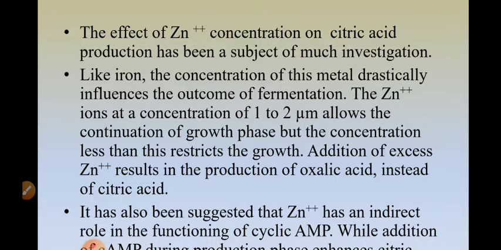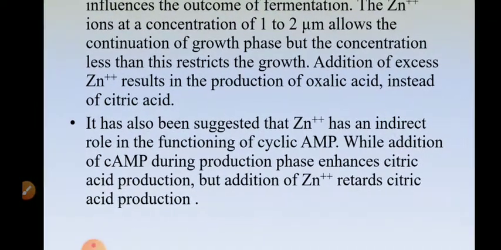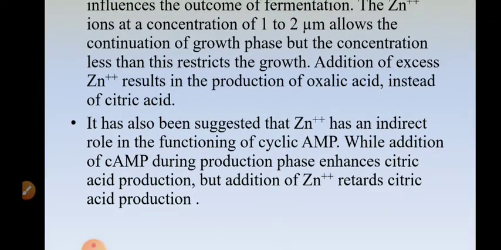Organisms do not grow to their optimum. If you add excess of zinc ions, it results in production of oxalic acid instead of citric acid. Okay, so if we add excess, then instead of citric acid, oxalic acid is produced. And if you add less, growth of the organism does not occur properly. It has also been suggested that Zn+2 has an indirect role in the functioning of cyclic AMP.